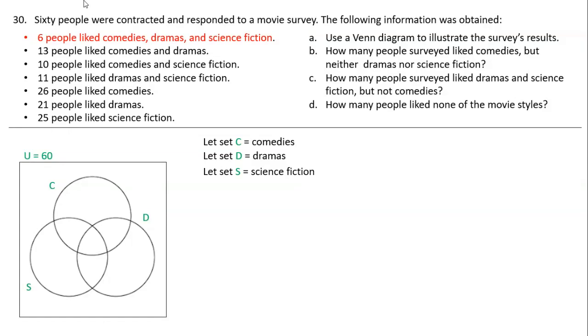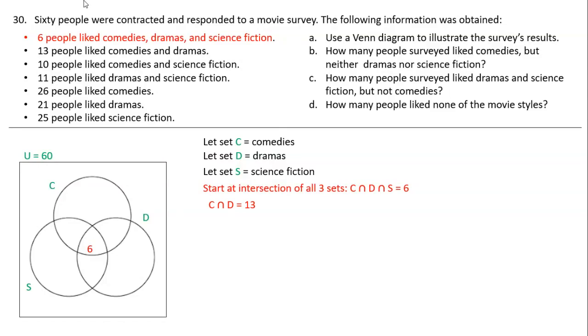Let me start filling this Venn diagram out. I'm going to start with the inner first. Start with the intersection of all three. I had six people who said that they liked all three. Well, that goes in the center right here. Now let's start branching out. Let's start with the intersections.